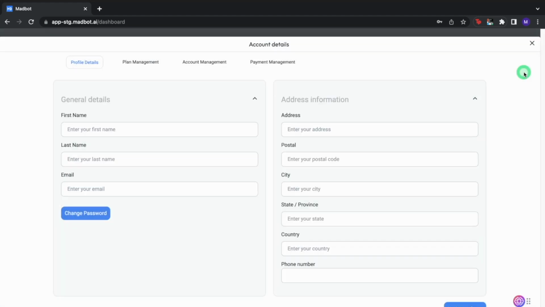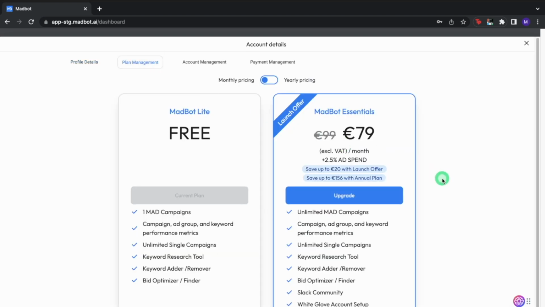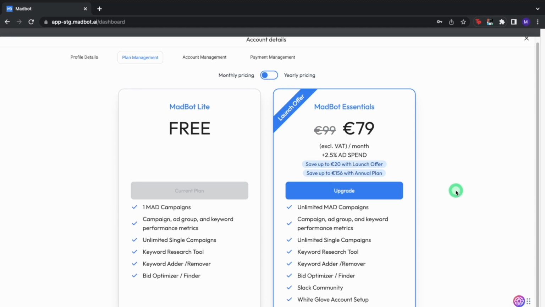Once you're on the Account Details page, locate the Plan Management section. This is where you can manage various aspects of your subscription. You will now see our available plan options. Once you've made your decision, click on the desired plan.